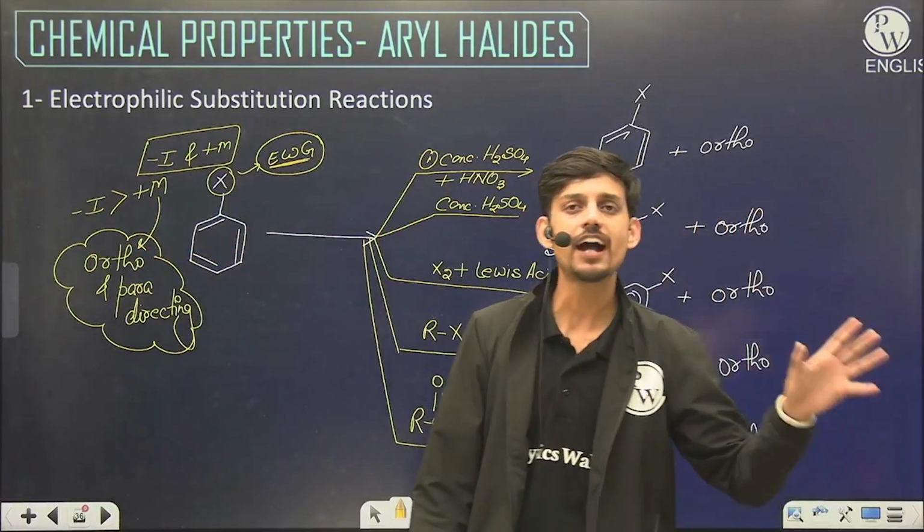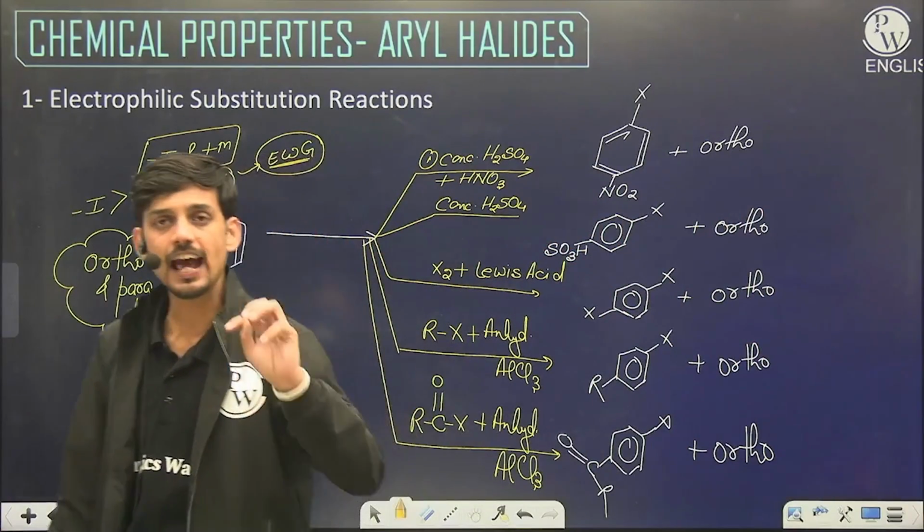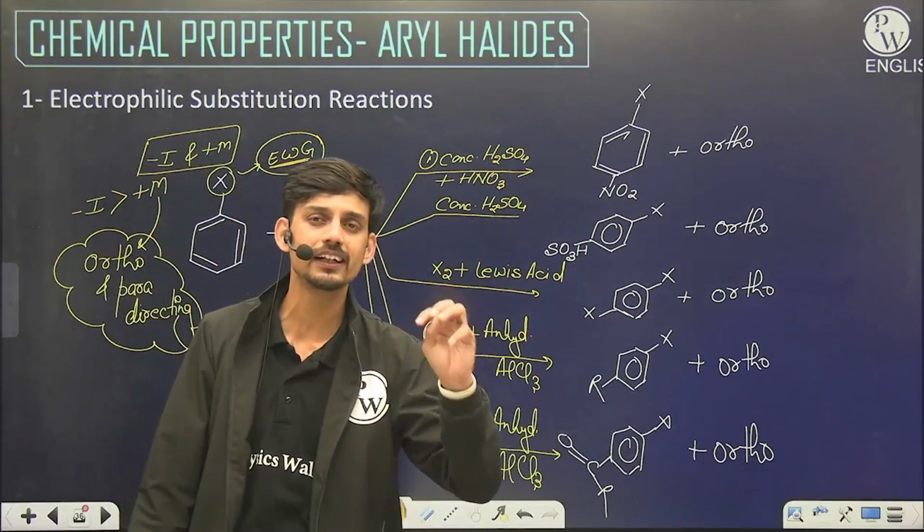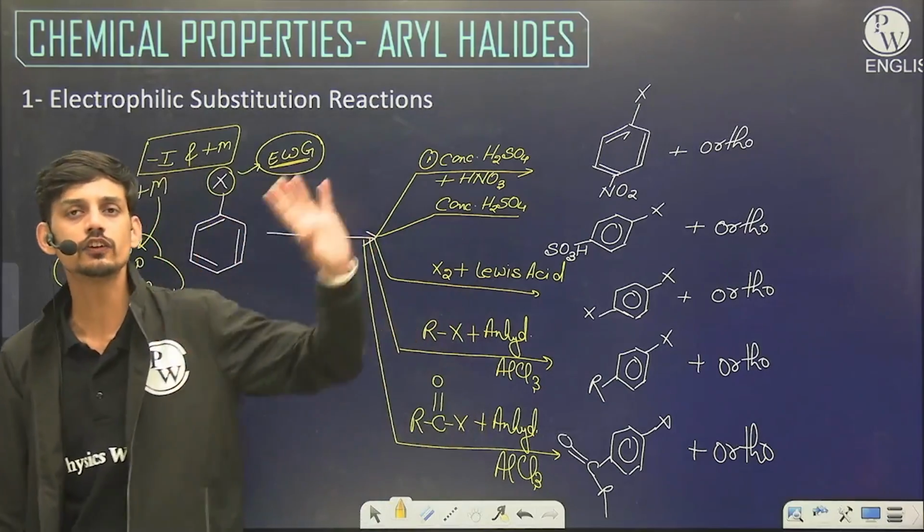These are only 5 signature reactions, and every aromatic hydrocarbon, every benzene derivative shows these 5 reactions.